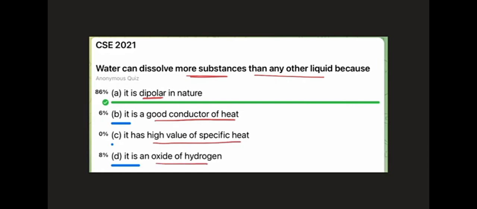Now, I told you, the way to solve the question is, step number one, decide the nature of the question, whether it is a standard fact or a non-standard fact question, right? I personally am very weak in science. I really am. I have absolutely no idea about most things. So I will put this question in the non-standard fact category, because if I read the question, it seems to be solvable. It is not asking about any technical thing. It is simply saying water can dissolve more substances. So I can understand the question statement.